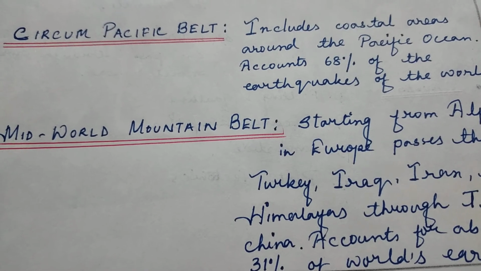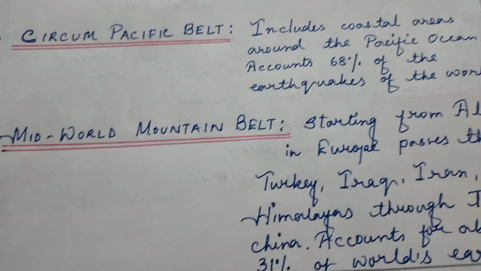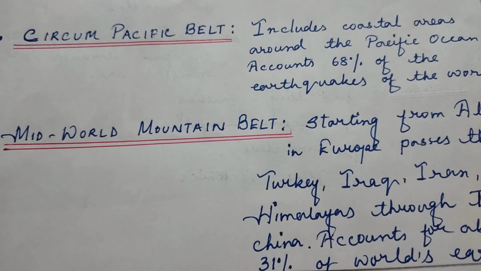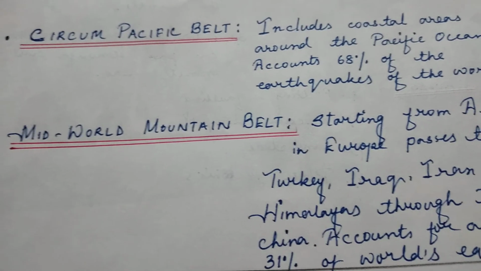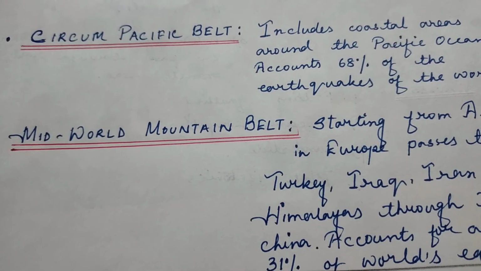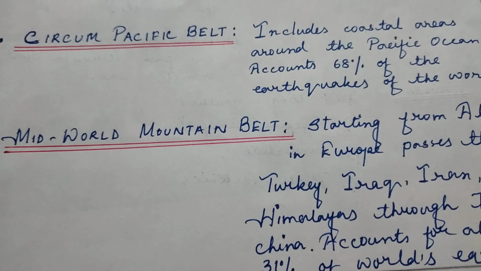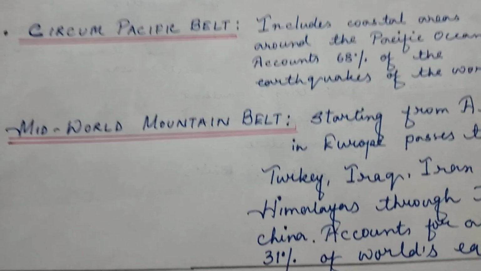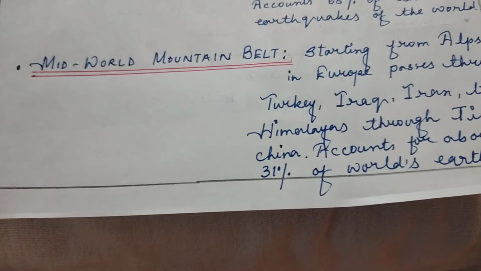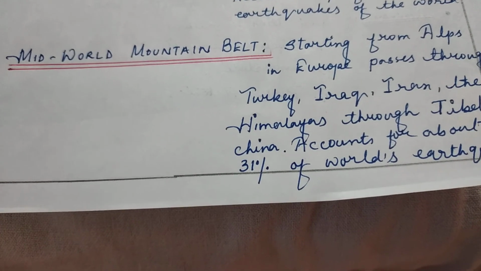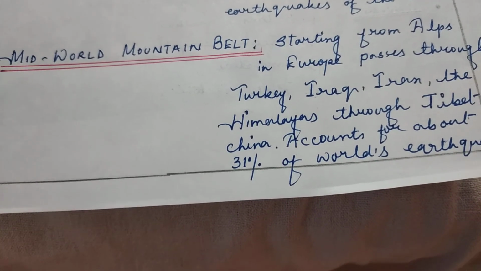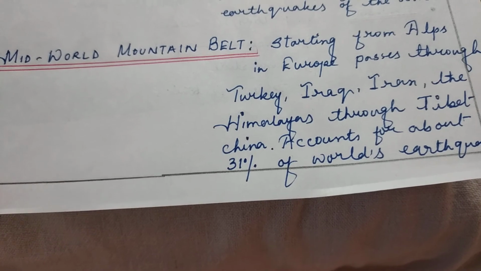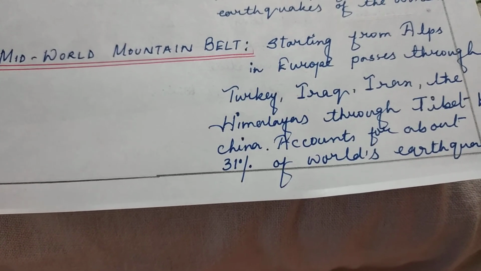Okay, as because this region is more or less circular in shape and it is found in the Pacific Ocean, it is known as Circum-Pacific belt. Now the next one, which is known as the Mid-World Mountain belt, it is starting from the Alps mountain range in Europe and passing through that region.